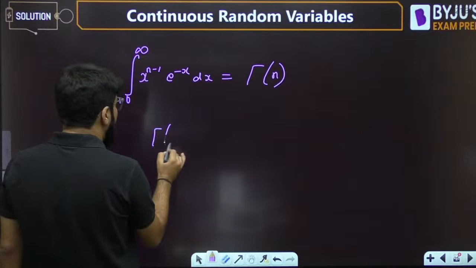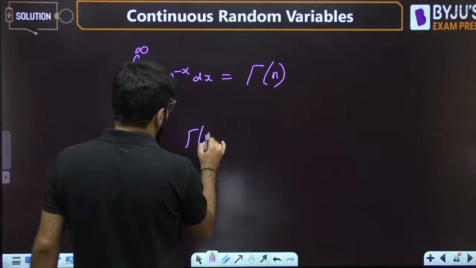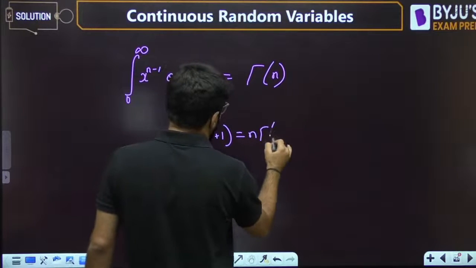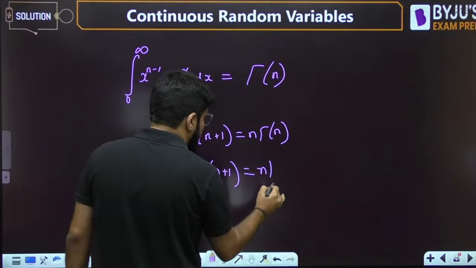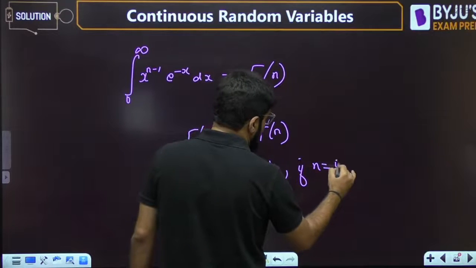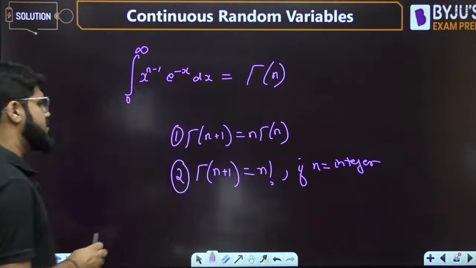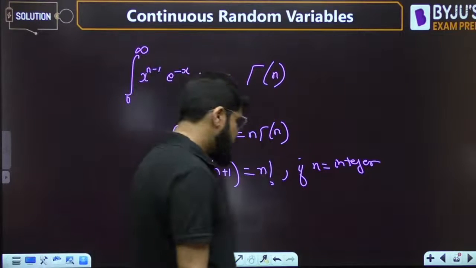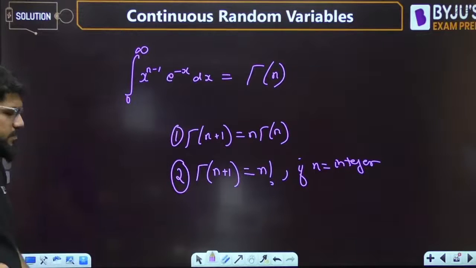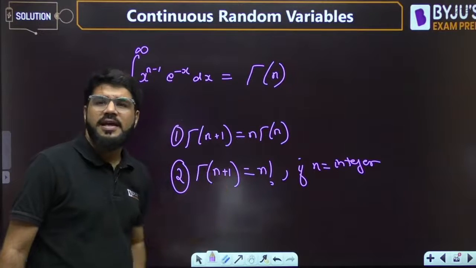Now, about gamma n, you must remember two important things. Gamma n plus 1 is n gamma n. Next, gamma n plus 1 is equal to factorial n if n is an integer. The first result is valid in general, for any positive value of n, but the second is only for integers.